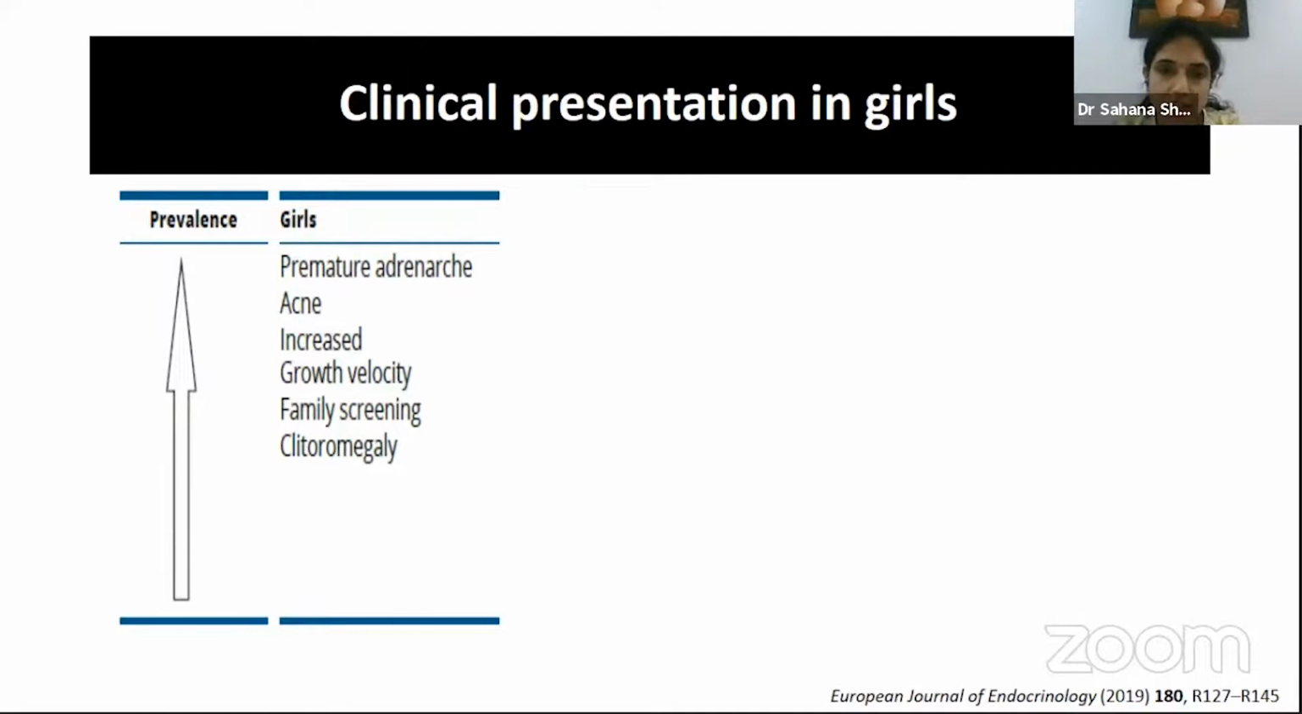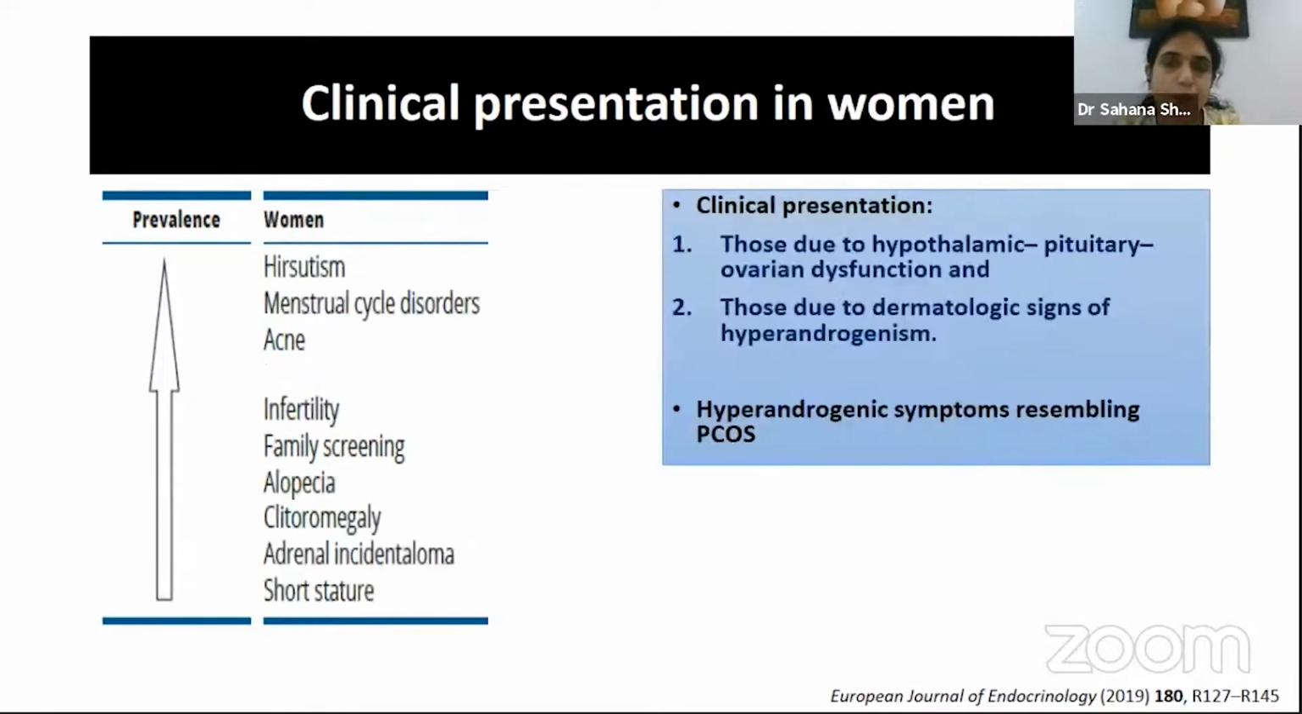A small percentage may present with clitoromegaly. Now, in adolescent and reproductive age group women, the clinical presentation would be hyperandrogenic features of hirsutism, menstrual irregularities, and acne. This could be due to hypothalamic-pituitary-ovarian dysfunction, like I said, like secondary PCOS phenotypes, or they may present with dermatological signs of hyperandrogenism, like acne and hirsutism.